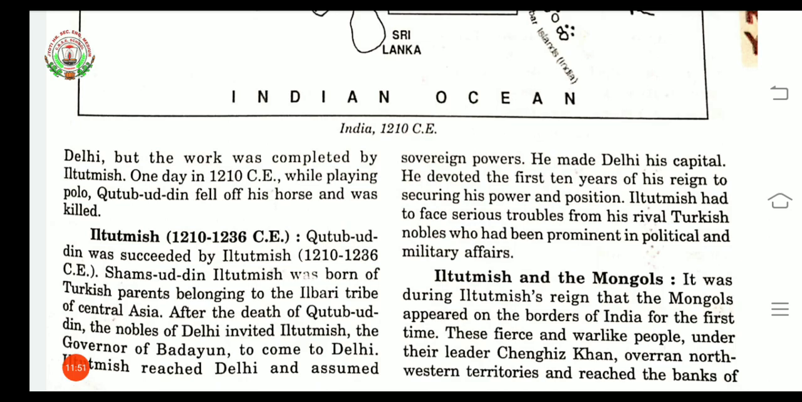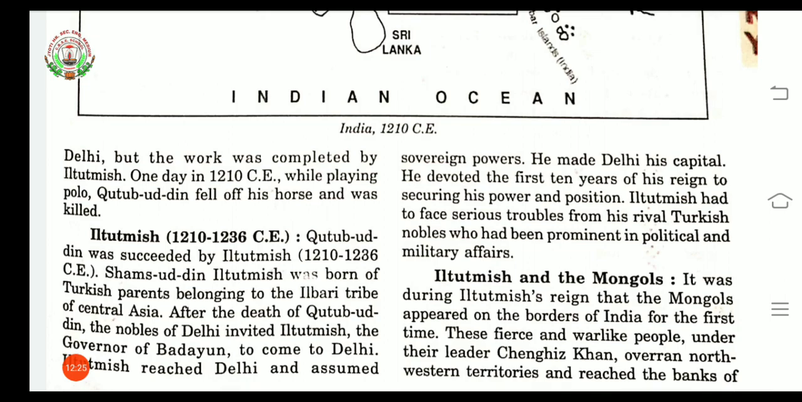Next is Iltutmish. The period is 1210 to 1236 CE. Now Qutubuddin was succeeded by Iltutmish. Means after the rule of Qutubuddin Aibak, Iltutmish came into power. And this Shamsuddin Iltutmish, this is the full name of Iltutmish. He was born of Turkish parents belonging to the Albari tribe of Central Asia.